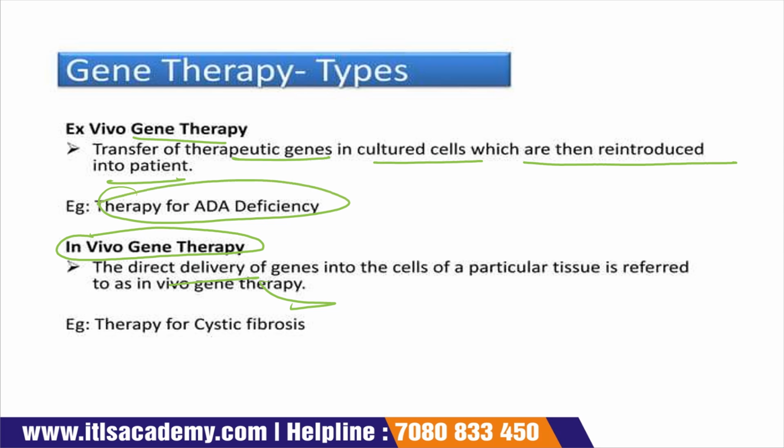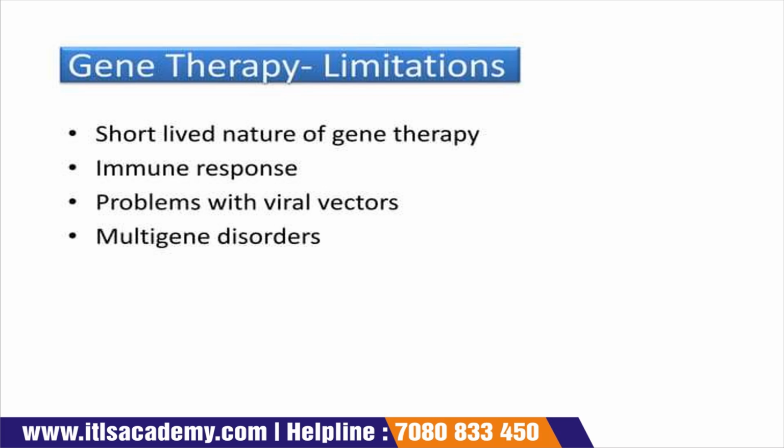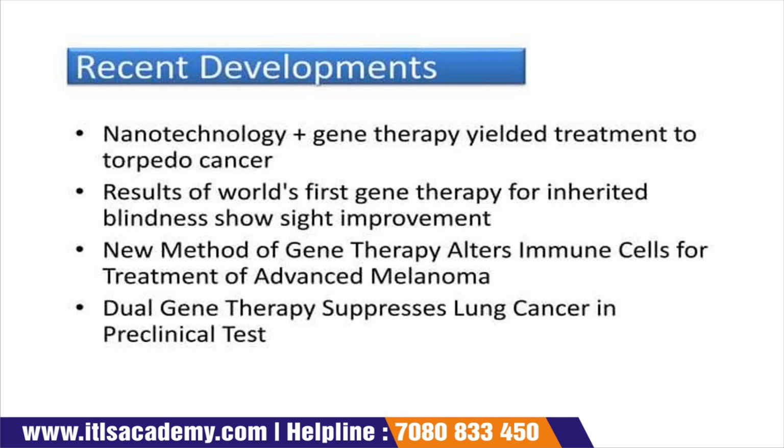Next is in vivo gene therapy. In this type of gene therapy, the genes are directly introduced into the cells of a particular tissue. For example, therapy for cystic fibrosis. Gene therapy vectors: viruses, that is retroviruses, adenoviruses, adeno-associated viruses, herpes simplex viruses, pure DNA constructs, lipoplexes, DNA molecule conjugates, and human artificial chromosome. There are limitations to gene therapy: the short-lived nature of the therapy, immune response, problems with the viral vector, and multigene disorders.